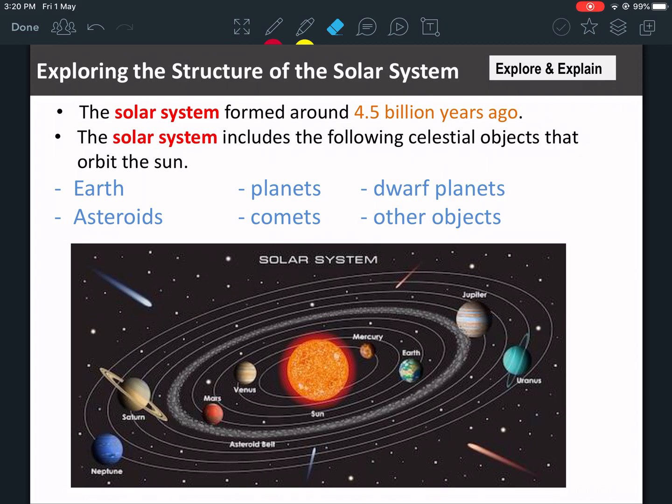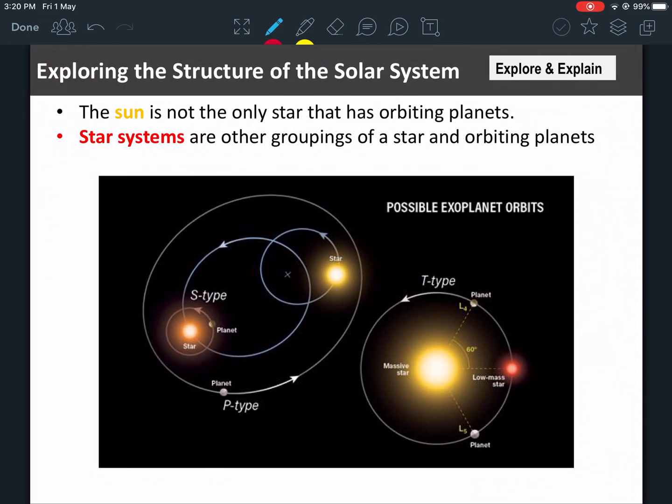Basically, what is the solar system? What does it include? What are these things? What are these shooting stars that you see? We're going to talk about all of these things. Okay, first of all, the sun is not the only star. The sun is a kind of star, but it's not the only star that has orbiting planets. There are many suns, and they have planets orbiting around them in the universe.